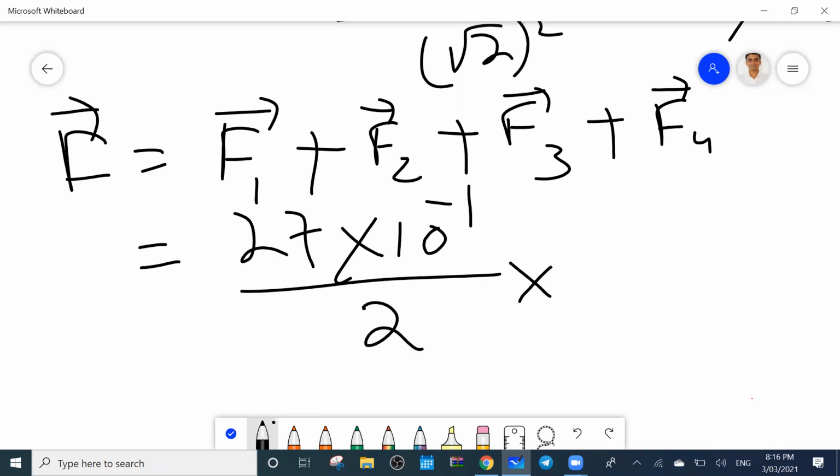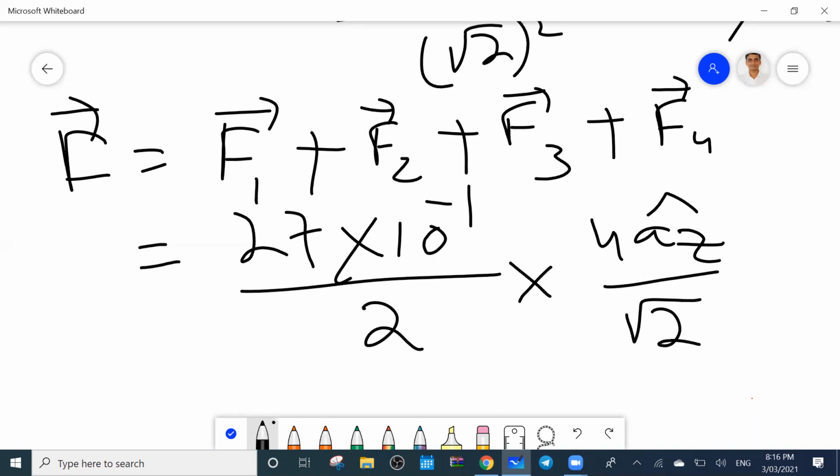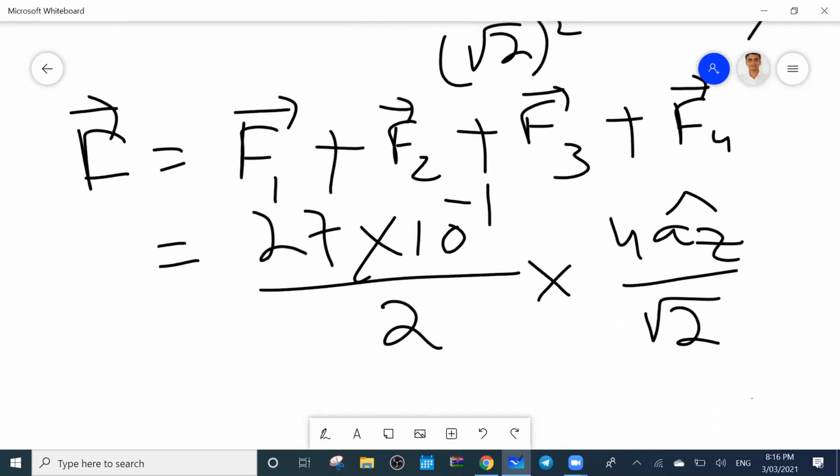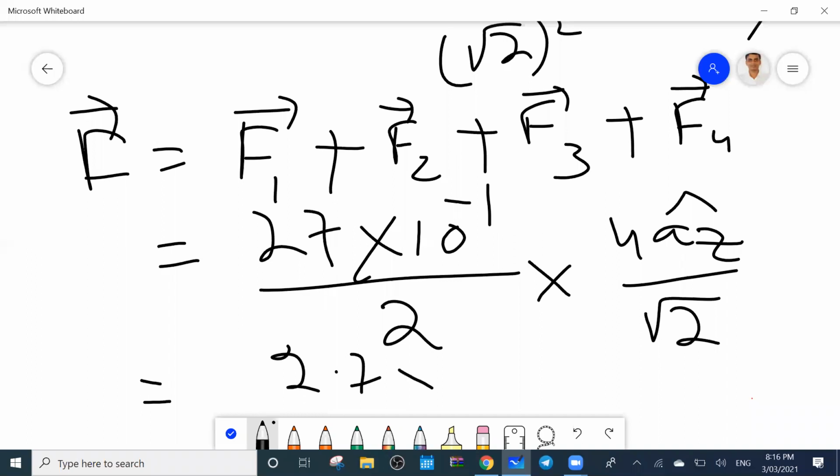How many az are there? 4 az, 4 az by root 2. What is the value? 5.4. So this is 2, this is 2, so you multiply root 2 here. This is 2.7 into root 2 az cap.